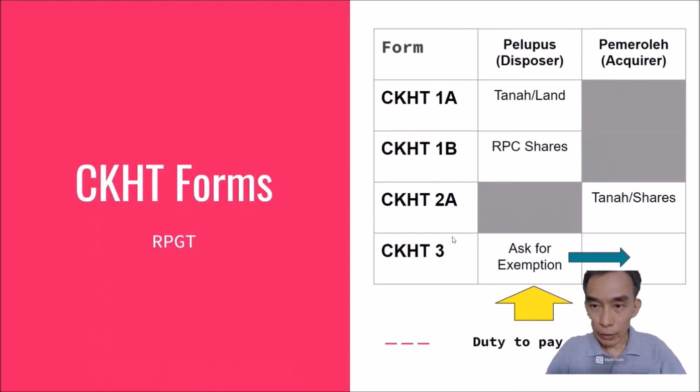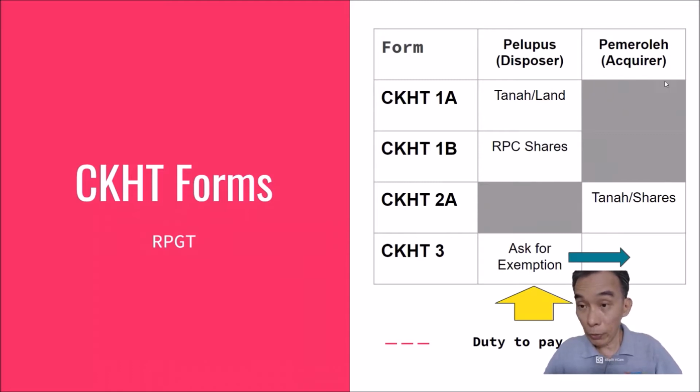I have this table in which I sorted out the differences of the forms, and also whose duty it is to pay RPGT, because the person who disposes of the property makes the gains, and gain is subject to RPGT. As I mentioned, 1A and 1B are for the disposing person, the person who disposes of the real property. Similarly for a person who disposes of a share. So RPGT is involved in RPC shares. The RPC shares are under CKHT Form 1B.